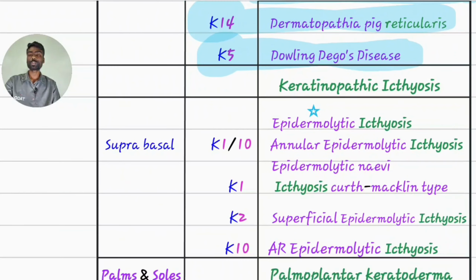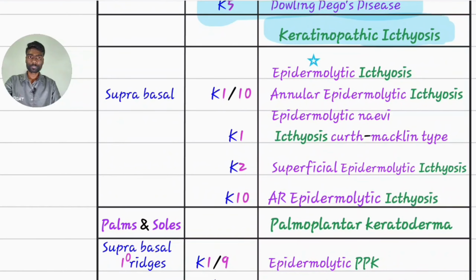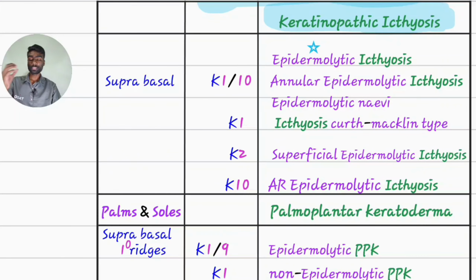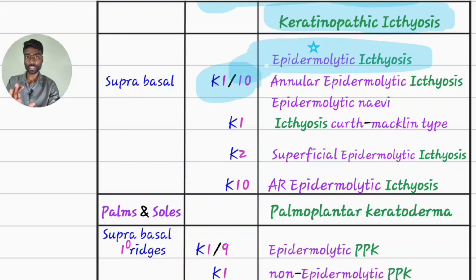Then suprabasal layer, it leads to ichthyosis, keratinopathic ichthyosis. Only the basal layer contains keratin 5/14. Rest of all the layers contain keratin 1/10. During the process of differentiation, this keratin shift will occur. Keratin 1/10 defect leads to epidermolytic ichthyosis. Remember, it is main. Next, it will also lead to annular epidermolytic ichthyosis, epidermolytic nevi also.